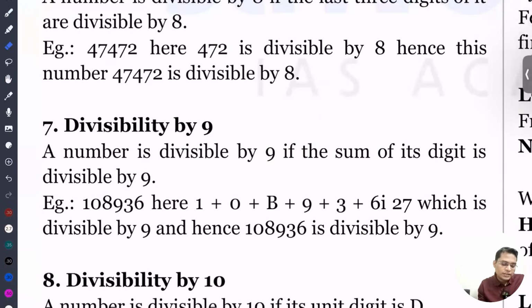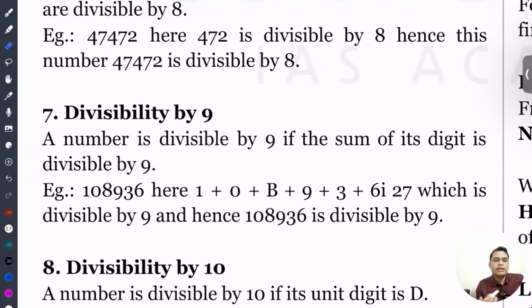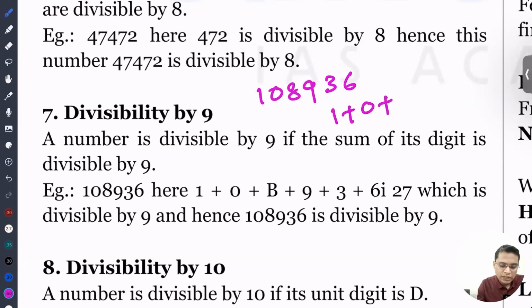Okay. So next, a number to be divisible by 9. Same as with 3, we'll just add all the digits of the number. If the sum is divisible by 9, then the entire number is divisible by 9. So let's take this example, 108936. So sum it up: 1 plus 0 plus 8 plus 9 plus 3 plus 6.